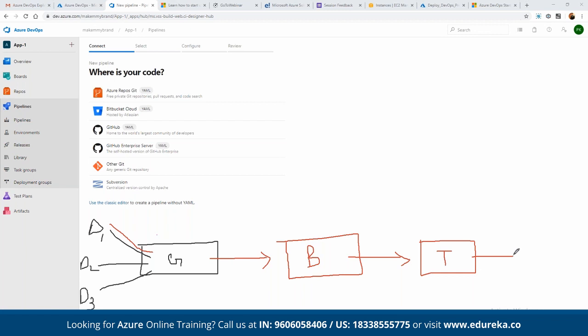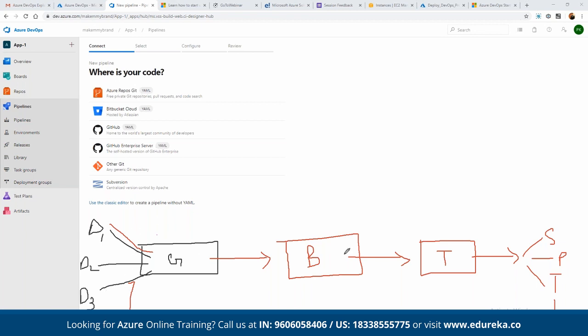And then we can choose if we want to deploy this in multiple environments. For example, we want to deploy this in staging, production, or the testing environment, then we can deploy it automatically. And whatever the feedback is, that feedback can also be sent back to the developers for making the changes.